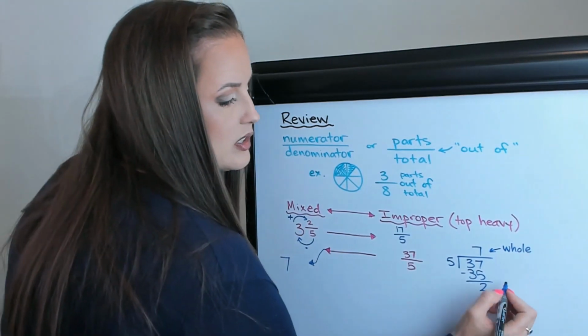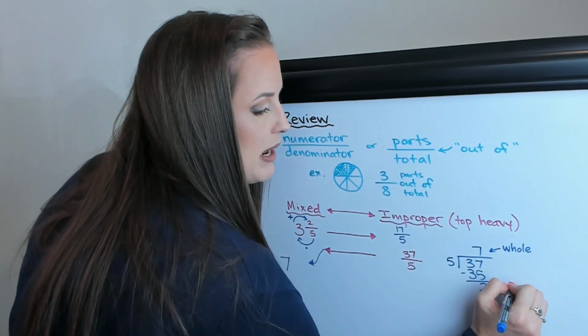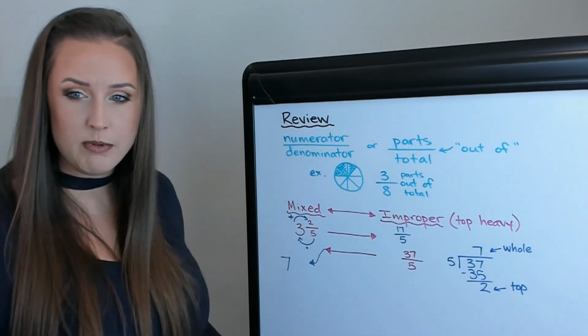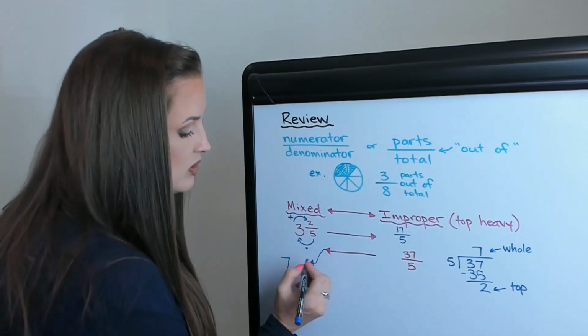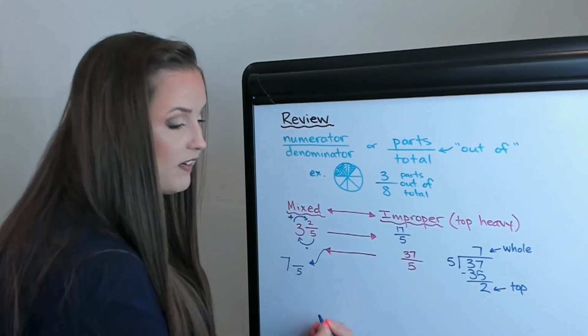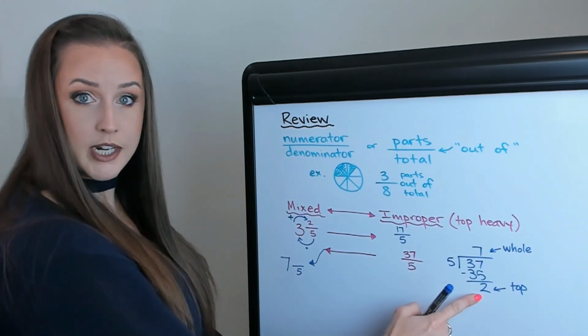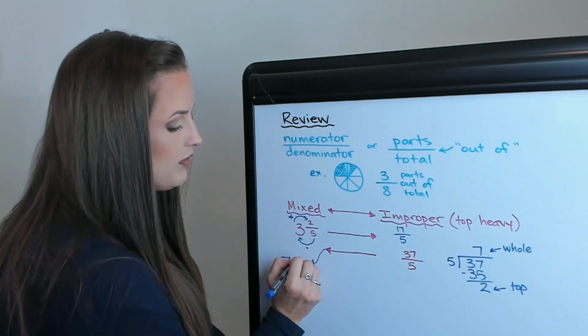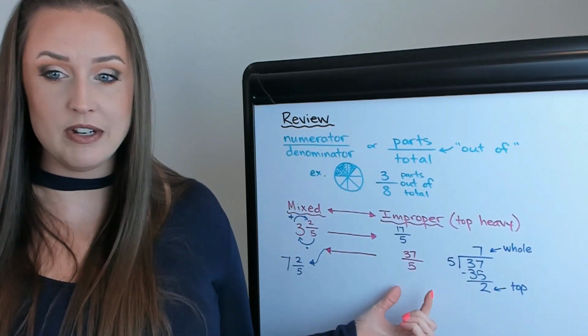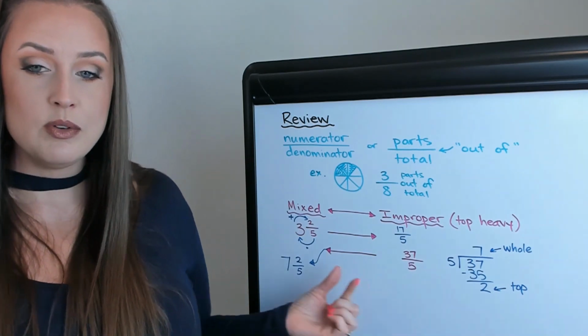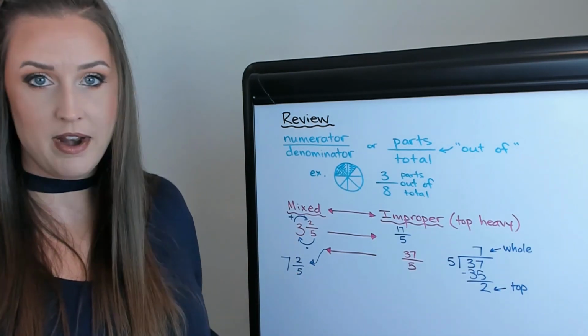And then this is the remainder. Since that's the remainder, that's what's going to be on the top of our fraction, because remember, the denominator has to stay the same. So it does have to stay as a denominator 5. But this remainder is going to be the top of your fraction. So if you ever needed 37/5 of anything, you need 7 2/5 of whatever that is.